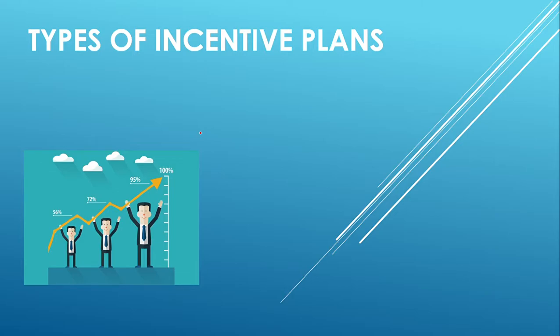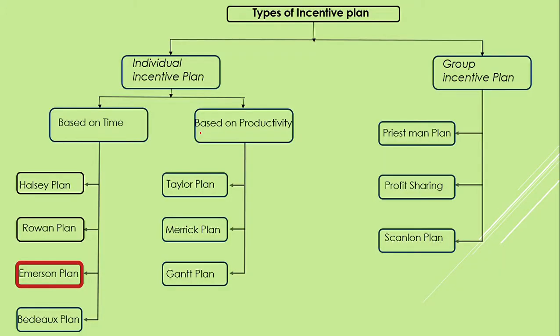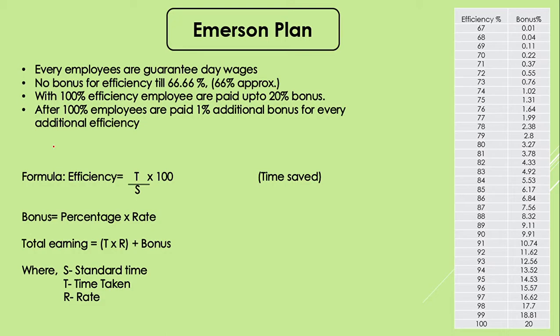Hello friends, today we are going to study another method of incentive plan, which is the Emerson plan. This is a subtype of individual incentive plans and is totally based on time. This Emerson plan is a little different from Halsey and Rowan. In this plan, Emerson has divided the target into three parts.